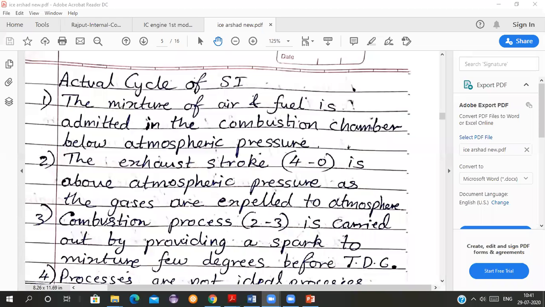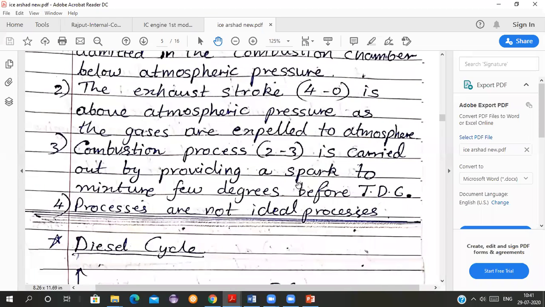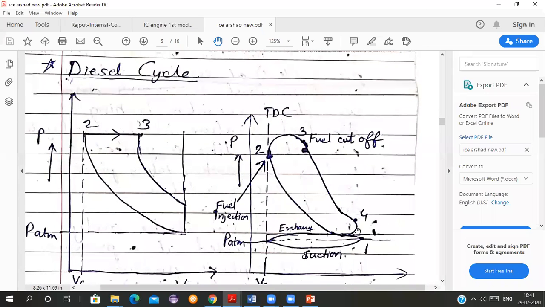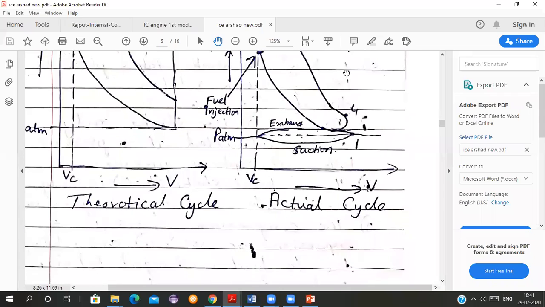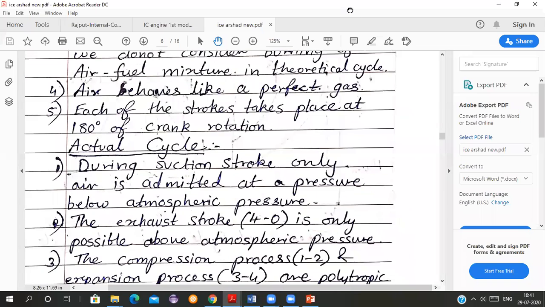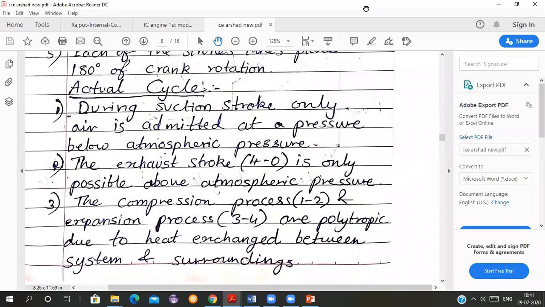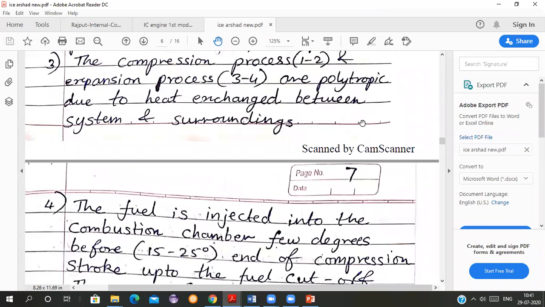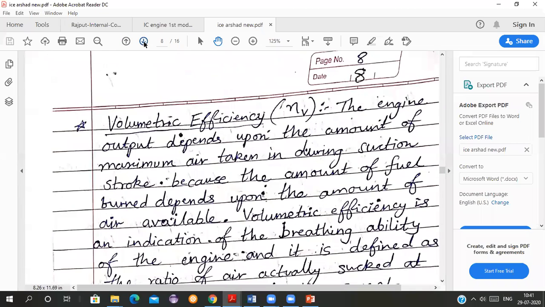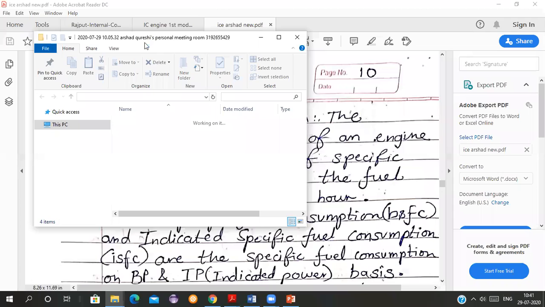See here now, processes are not ideal processes in an actual cycle. So let it be now. We will see the diesel cycle afterwards. We will see the derivation. All of you take a pen and a book, so we can see a small derivation related to the Otto cycle.